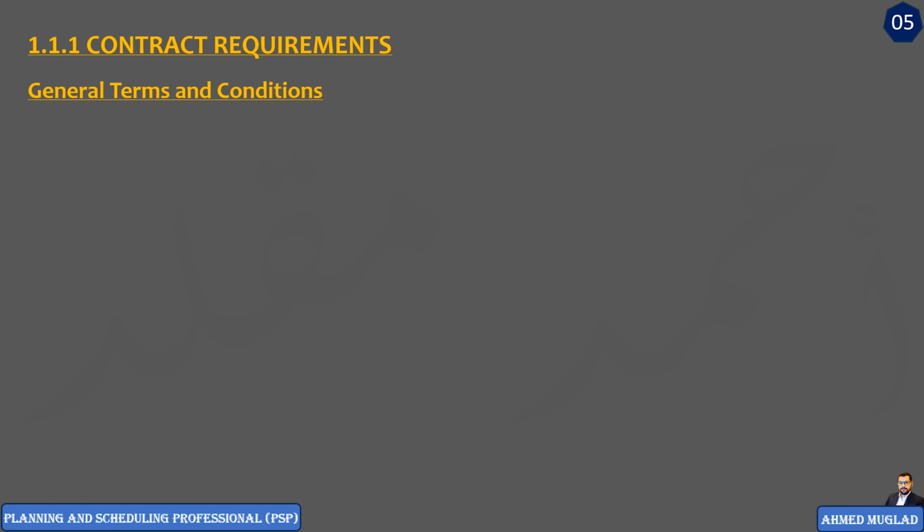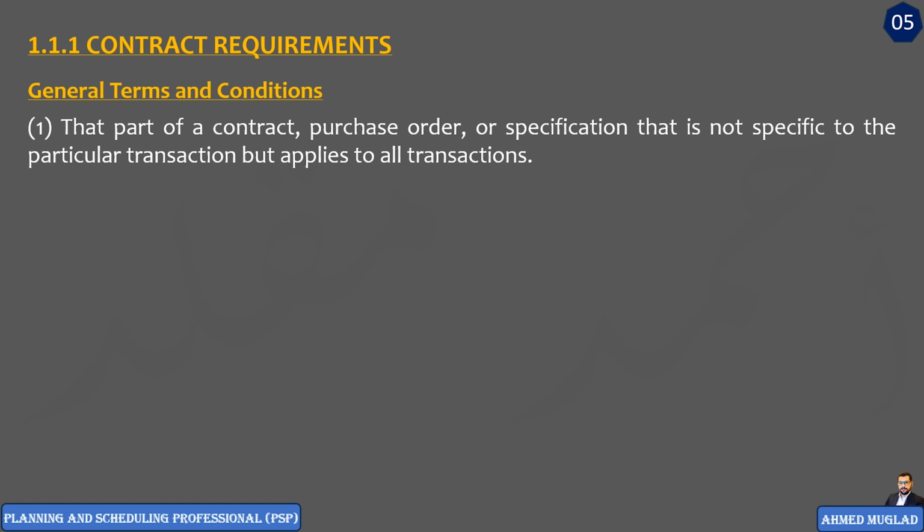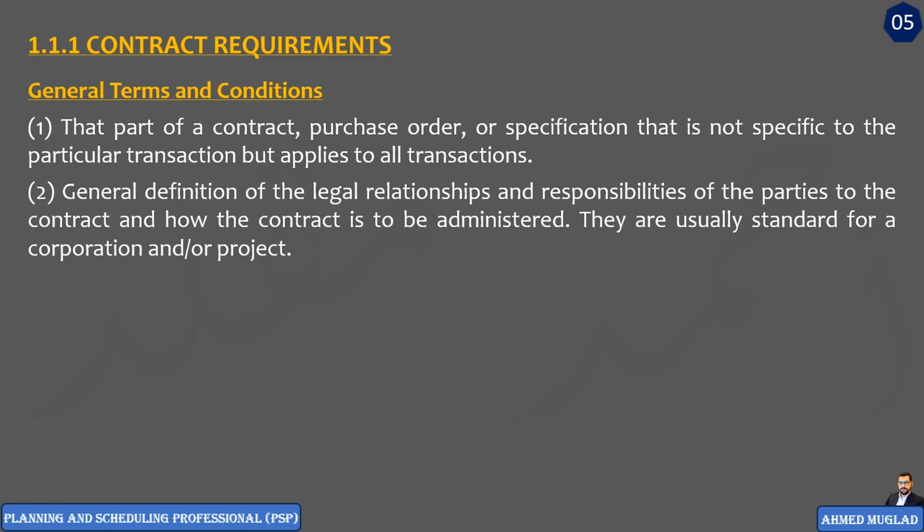Here we have general terms and conditions, a part of a contract, purchase order, or a specification that is not specific to the particular transaction but applies to all transactions. And here as well, a general definition of the legal relationships and responsibilities of the parties to the contract and how the contract is to be administrated. They are usually standard for a corporation and or project.